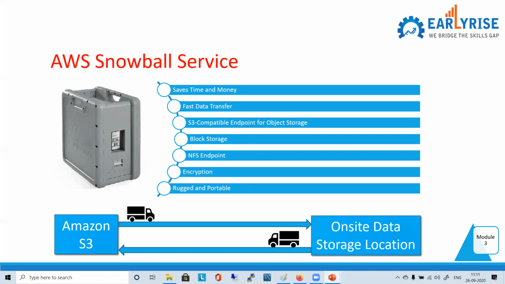You just look for snow, and you find Snowball. You have the option to fill in your address, how much data you have, what you want, when you want, everything. You fill in all these things. You want storage optimized, you want compute optimized, you want 50 terabyte, you want 100 terabyte. Based on that, you create a request. They will prepare a device and courier it.